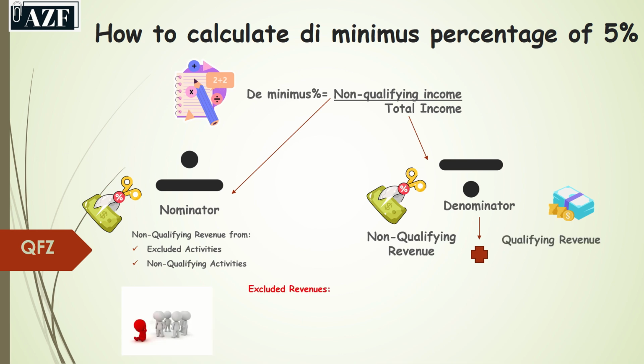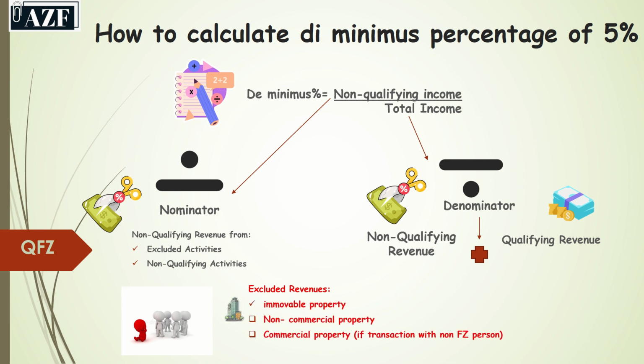There are certain activities which are excluded from both numerator and denominator calculations. These include the immovable property if it is non-commercial property, and if it is commercial property and the transaction is with a non-free zone person, then it is excluded. The revenue from the domestic or foreign permanent establishment must be excluded from the calculations.